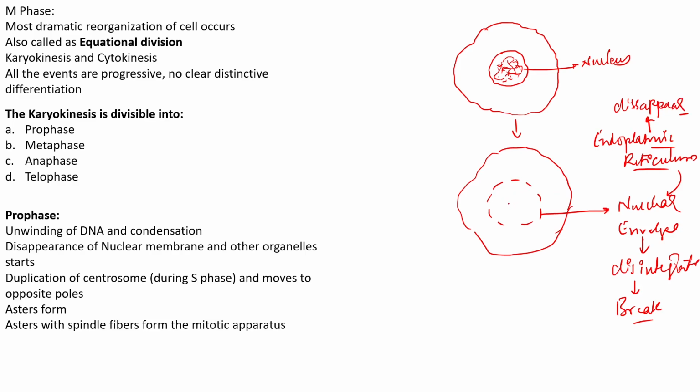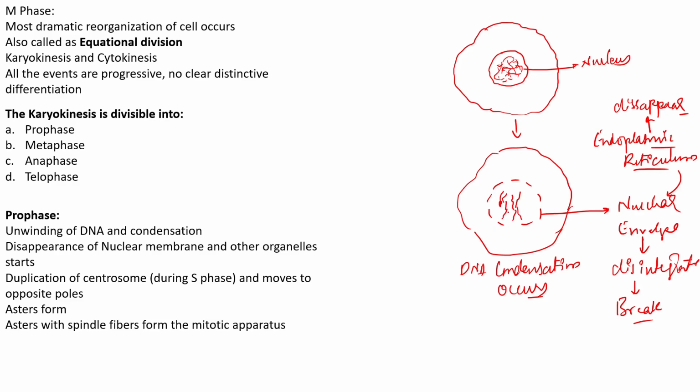And you see that there is an initiation of condensation of DNA. DNA condensation occurs, right? You can see that these thread-like structures, called the chromatin, start to condense to form thick thread-like structures.